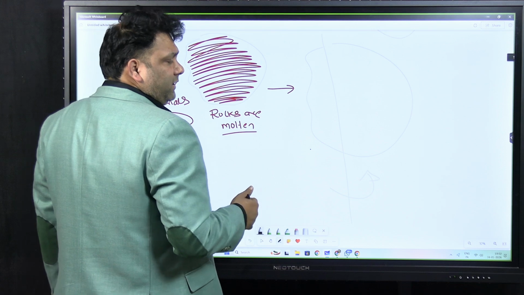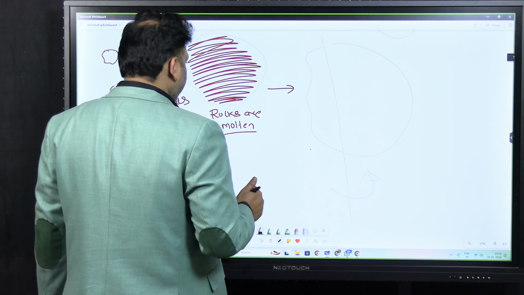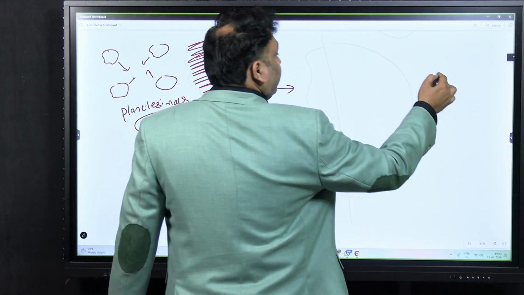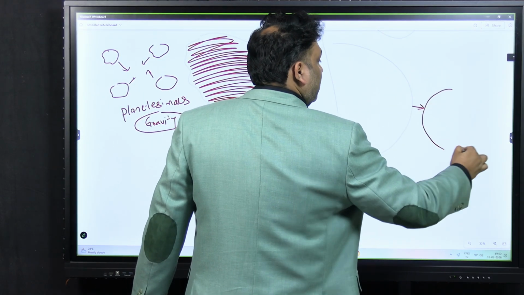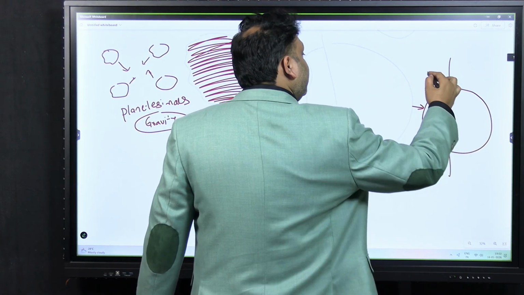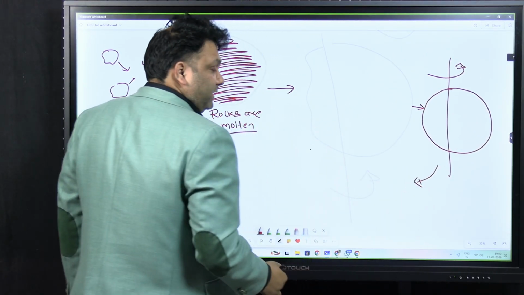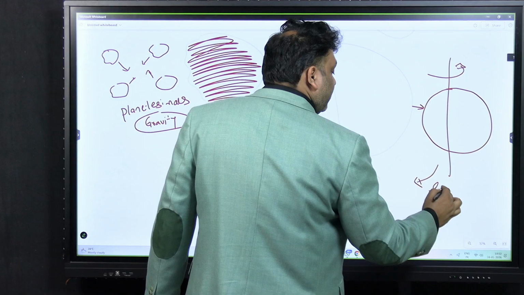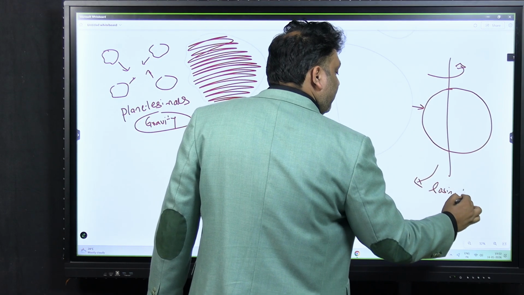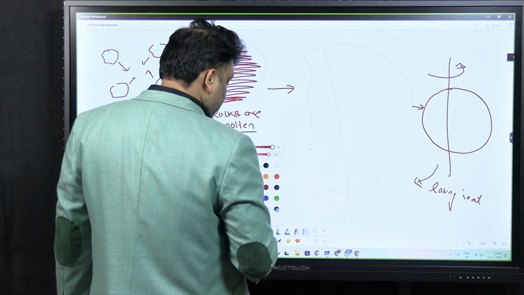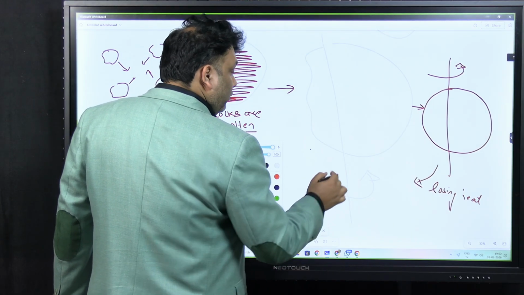Because of the oblique collisions, it will achieve the rotation on its axis, and this red ball will become spherical in shape. Once it has become spherical, it will start losing heat, and gradually it will become cooler.